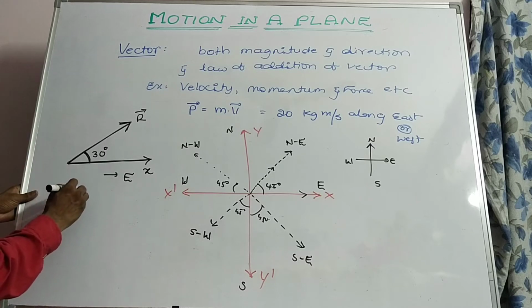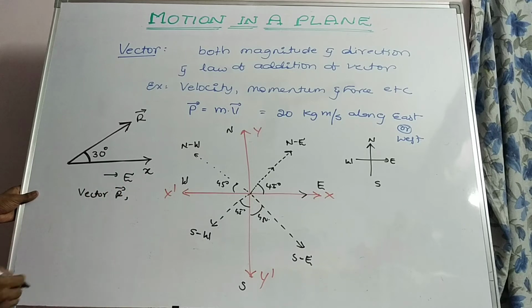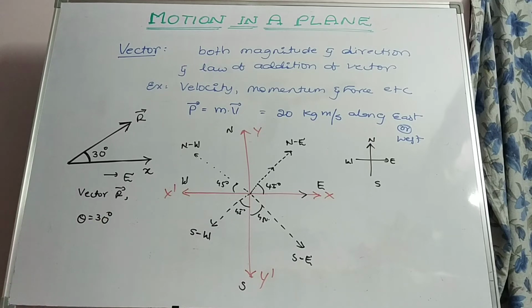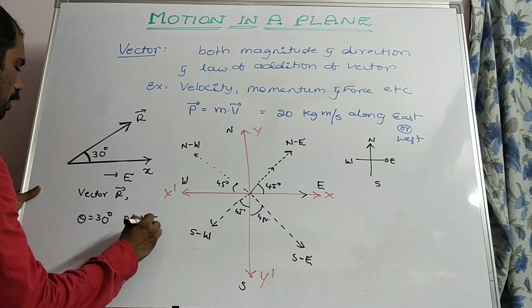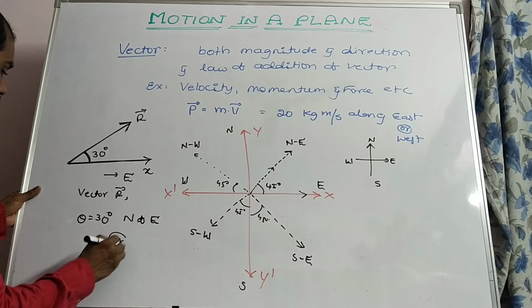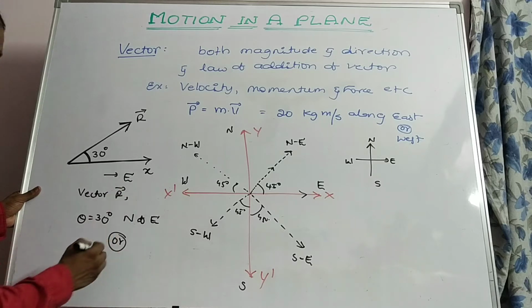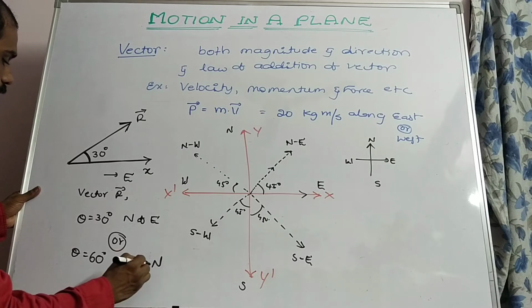Vector r bar makes an angle theta is equal to 30 degree, that is, 30 degree north of east. Or it can also be called theta is equal to 60 degree east of north.